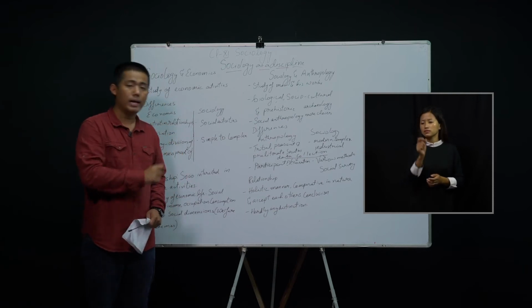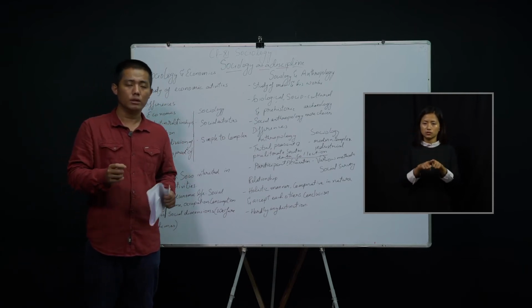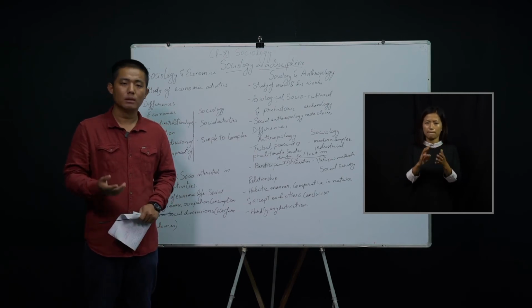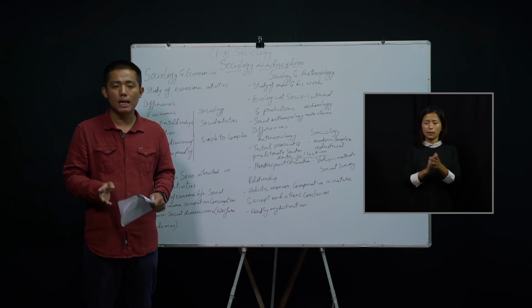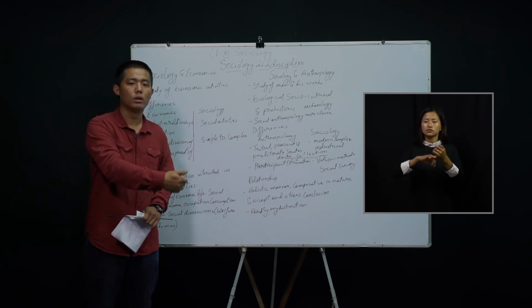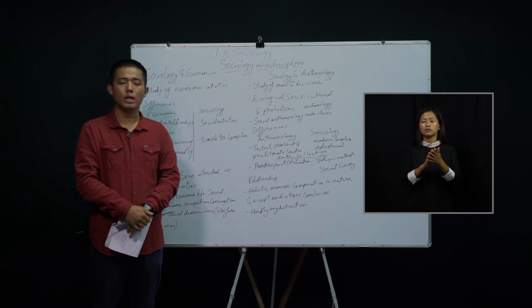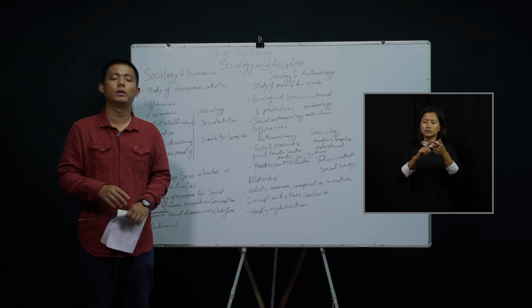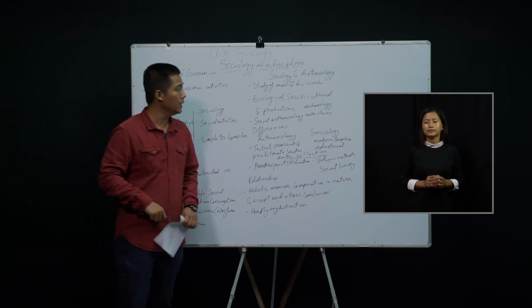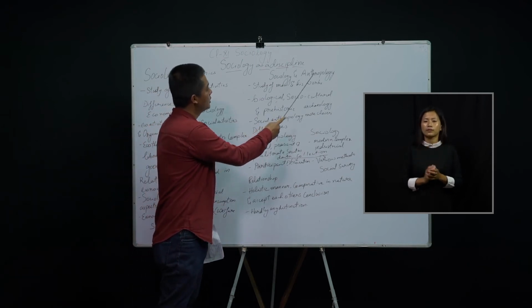So when we see economics and sociology, we can say that the subject matter might vary, but they are very closely related to each other. Why? Because sociology plays a very important role in economics, and economics does the same with sociology, and that is the reason why they are very closely related. Now, the next topic that I would like to discuss with you is sociology and anthropology.